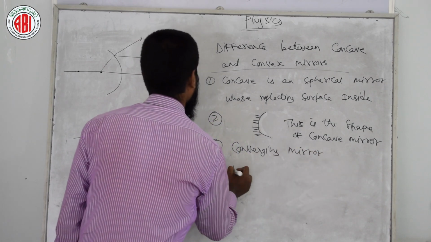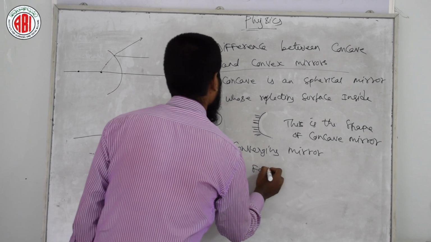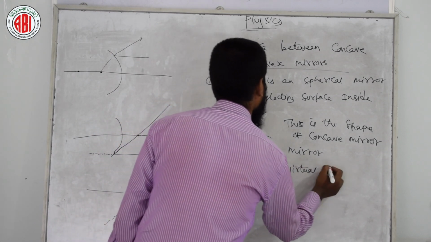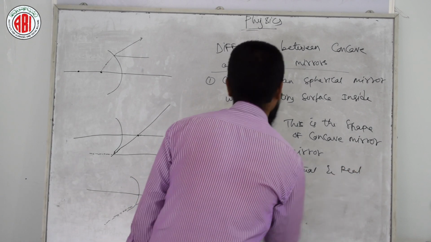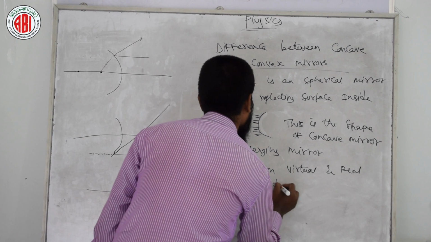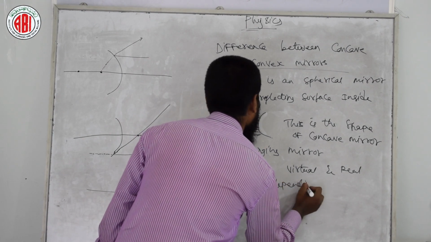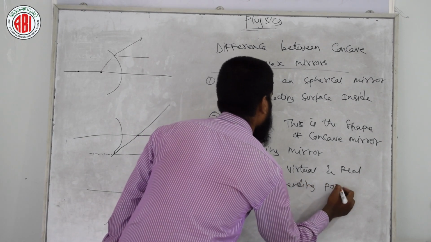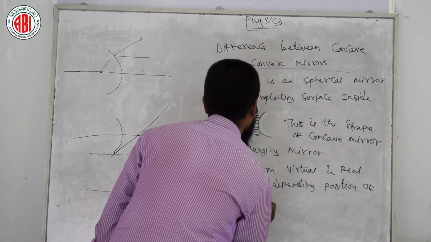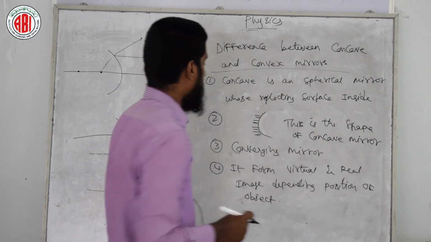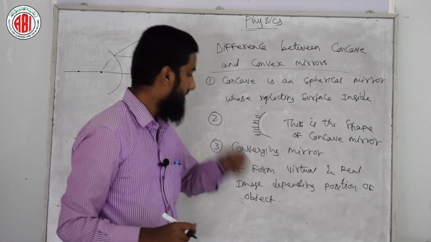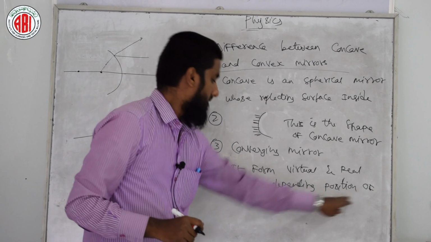Fourth point, it forms virtual and real image depending on the position of the object. Look at the board, it is a converging mirror, it forms virtual and real image depending on the position of an object.